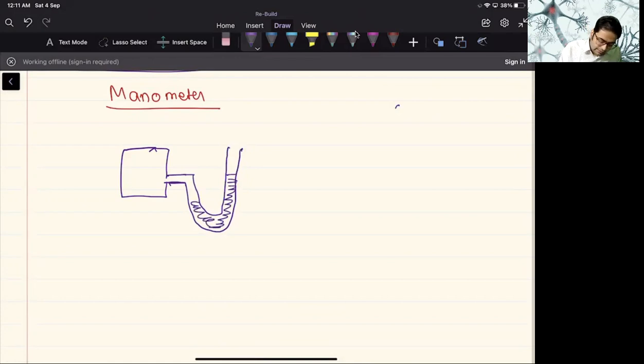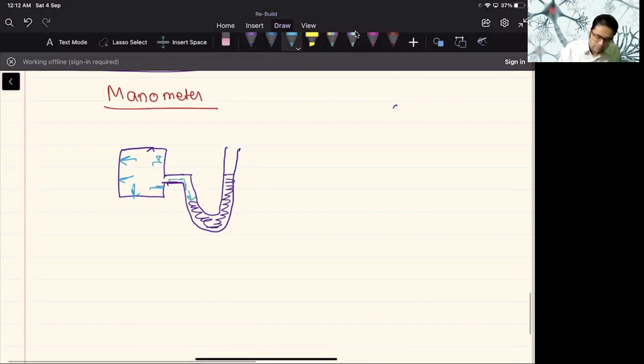Now, this gas particle will exert pressure, and the level of mercury will not rise above this point because the same pressure will be exerted by the gas particles. Now what? There will be an atmospheric pressure. Fine.